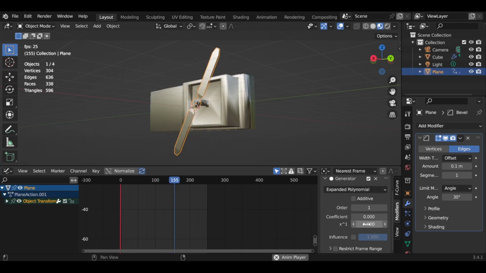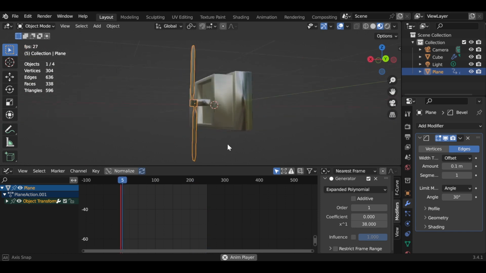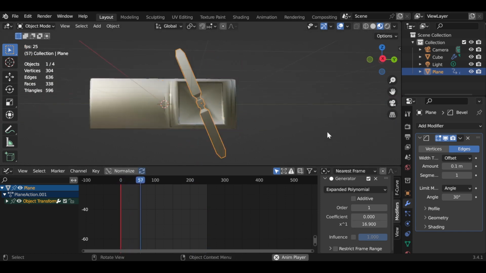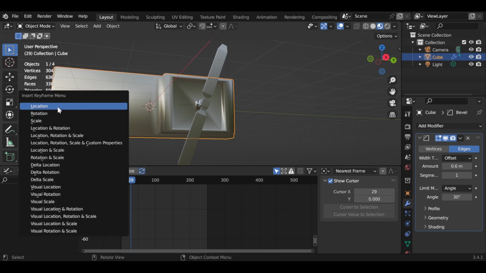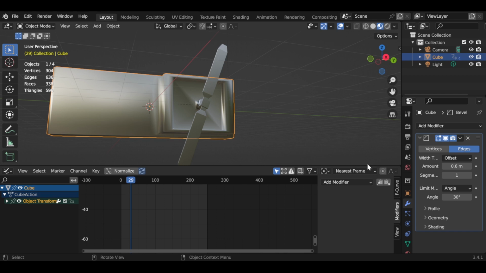Noise generator is basically a shake animation. This will be useful for machine animation. You can use this for camera shake too. Add keyframes in location, and add a noise modifier in Graph Editor.